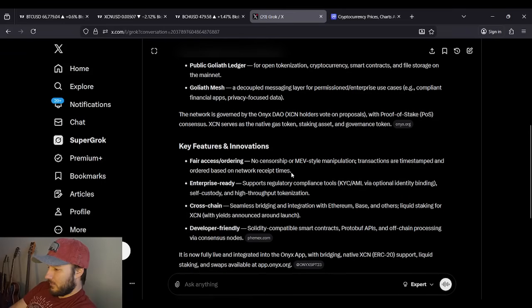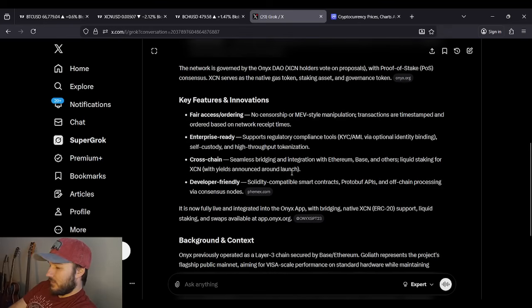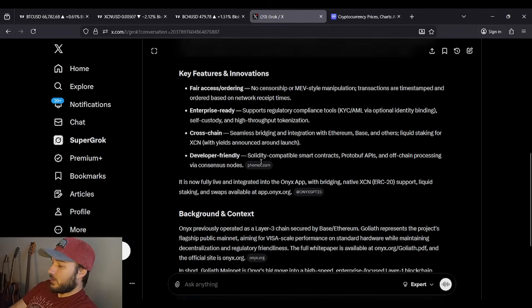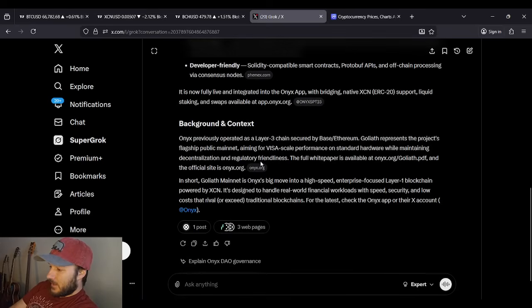You can read all this stuff if you want to. Key features and innovations: fair access and ordering, no censorship or MEV-style manipulation. Transactions are time-stamped and order-based on network receipt time. Enterprise-ready, supports regulatory compliance tools, KYC, AML via optional identity binding, self-custody, and high-throughput tokenization. Cross-chain, yes, seamless bridging, for free, right? Which is pretty cool. Developer friendly, yeah.